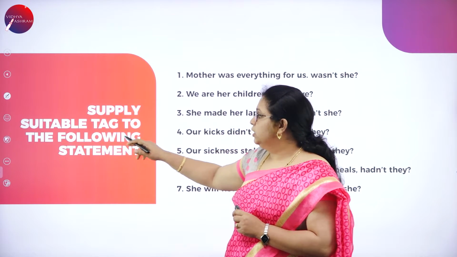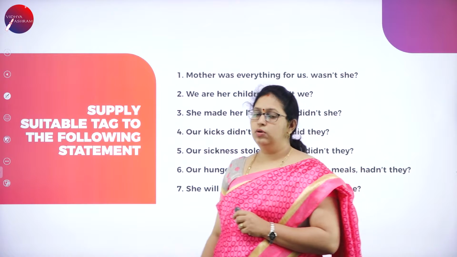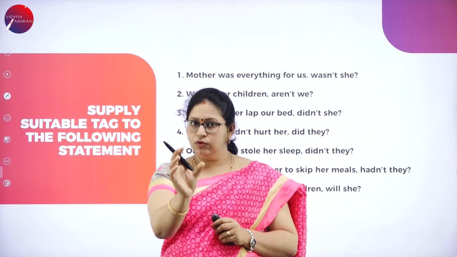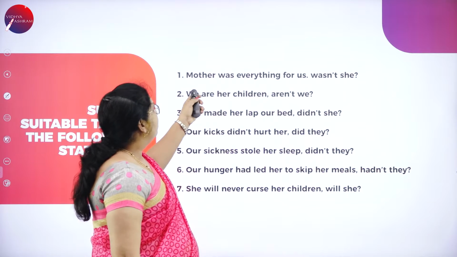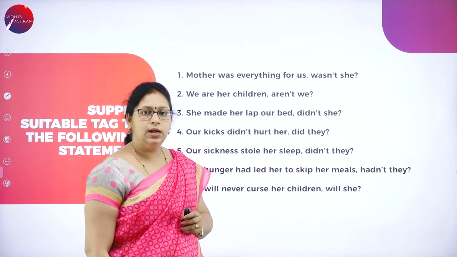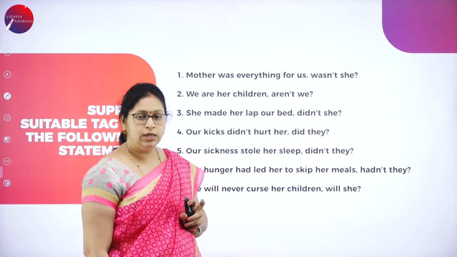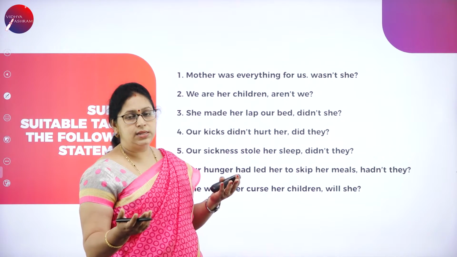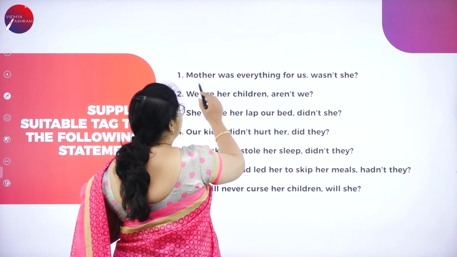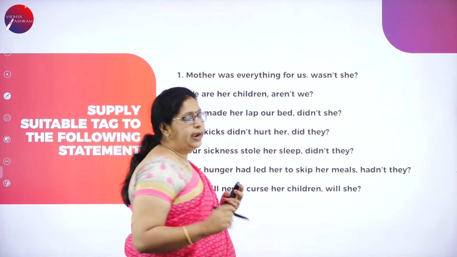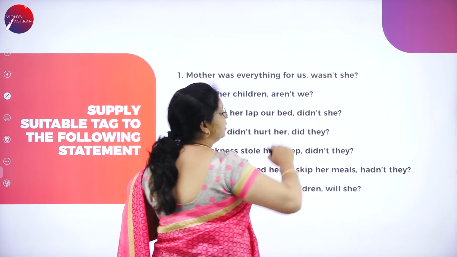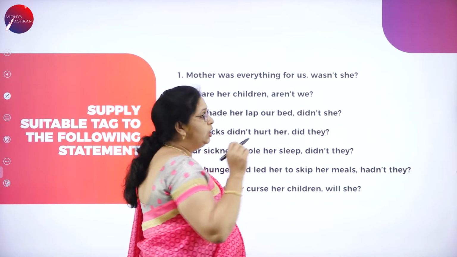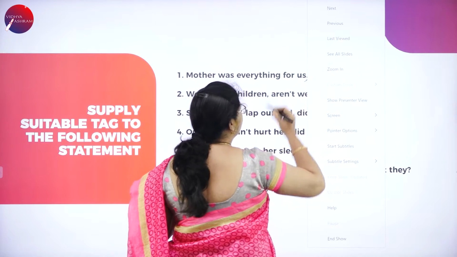Supply suitable tag to the following statement. So, statement is there, you have to supply a tag. You'll just tag a question there. Mother was everything for us. This is the statement. So, how you are going to answer it? You'll write the statement first, mother was everything for us, and then put a comma. So, after this, usually in the statement you will be having full stop at the end. You have to change it to comma.